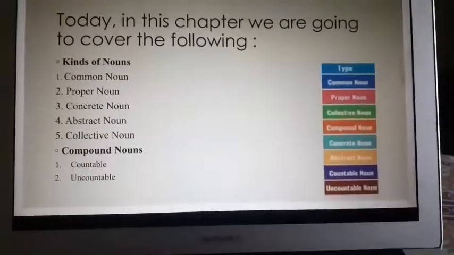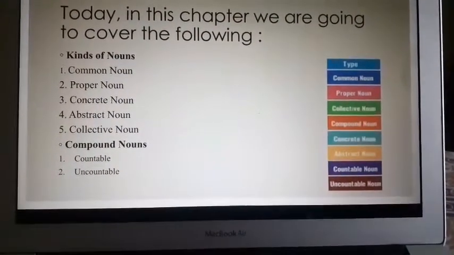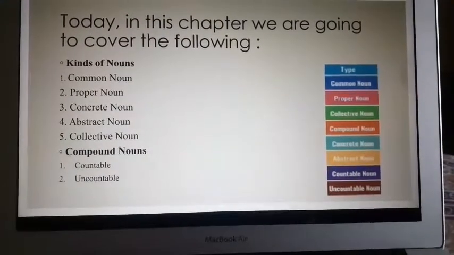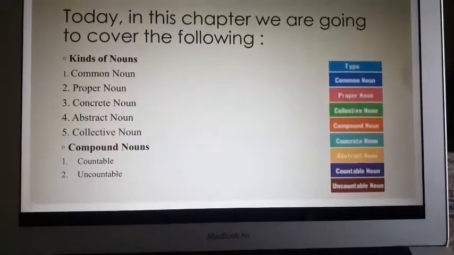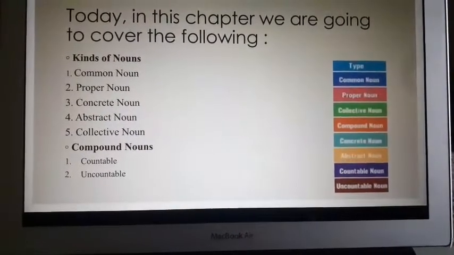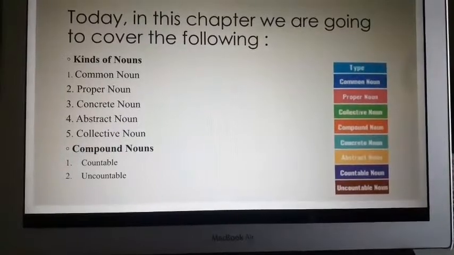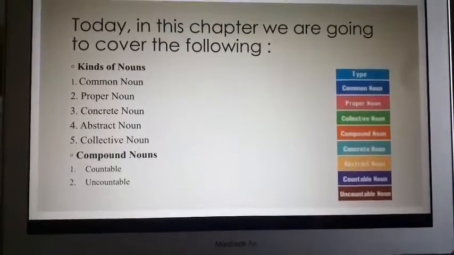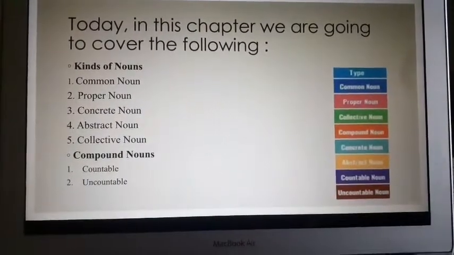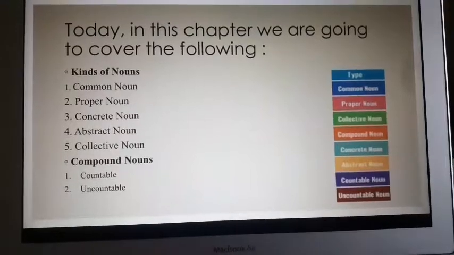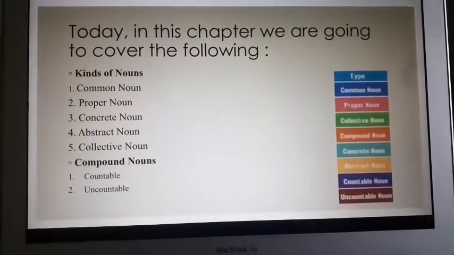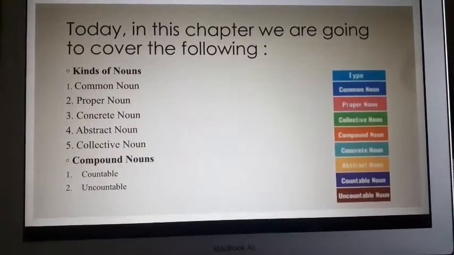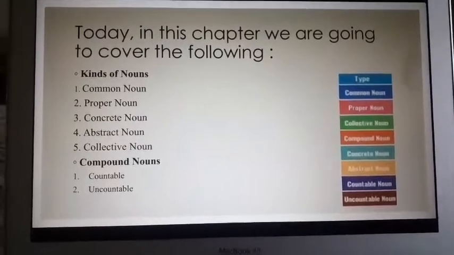So today in this chapter, we are going to cover the following points. First, kinds of noun. Now there are 5 kinds of noun that have been discussed in this chapter. The first is common noun, second is proper noun, third is concrete noun, fourth is abstract noun, and fifth is collective noun. We'll talk about each of these in detail in the following slides. Next concept would be compound nouns. Again, there are 2 types of compound nouns, countable and uncountable. So let's move ahead.